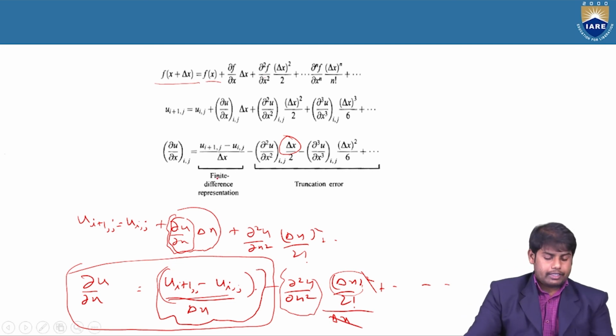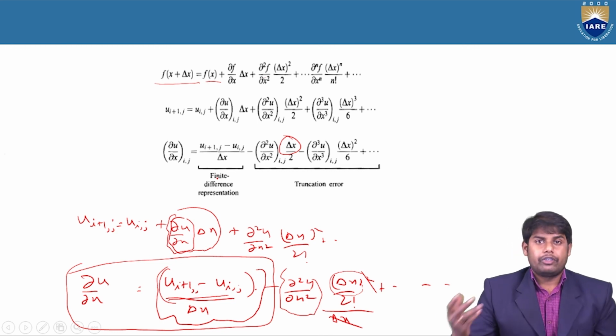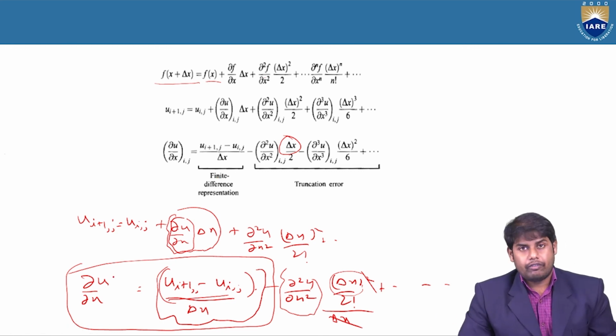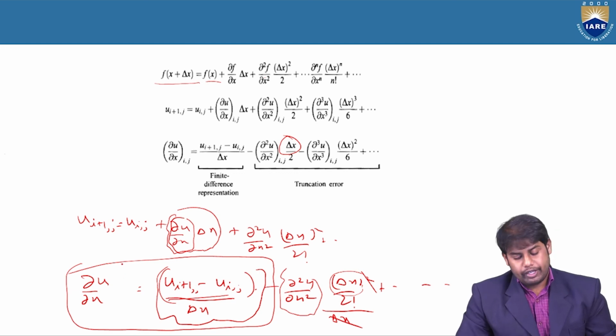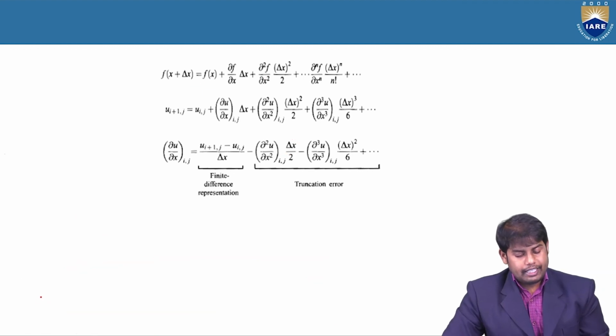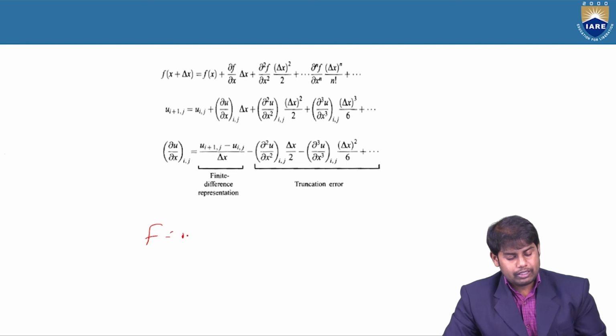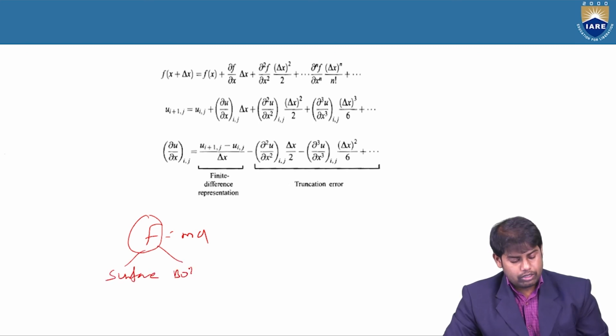In the next session we'll be seeing, now that we have seen the continuity equation, how the momentum equation is derived and how we discretize that momentum equation. The momentum equation is derived from force equals mass into acceleration. On the fluid you have different forces: surface force and body force.